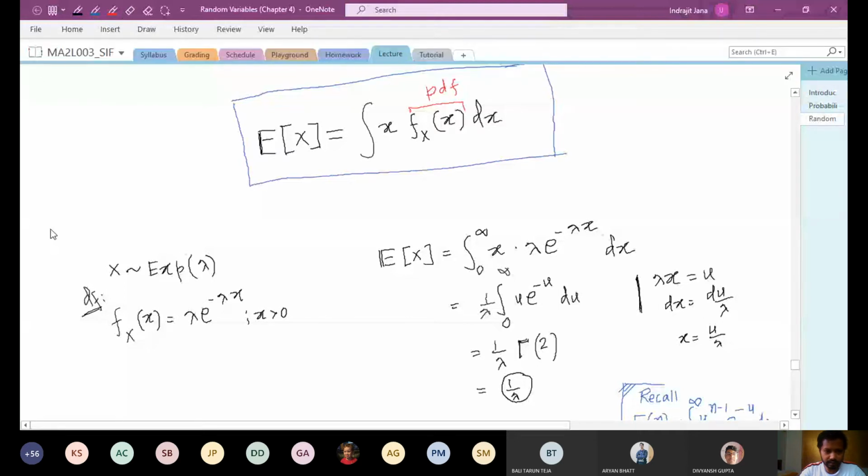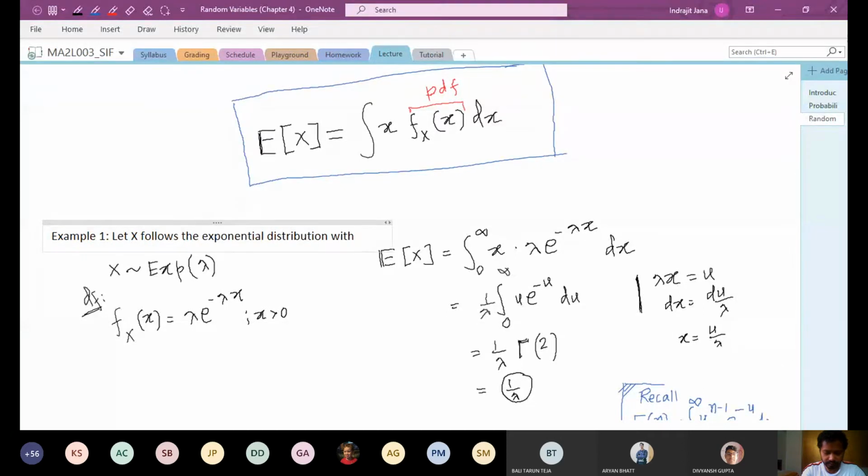So here is my first example about the continuous case. X follows the exponential distribution with parameter lambda.